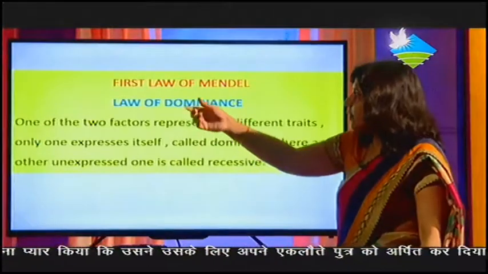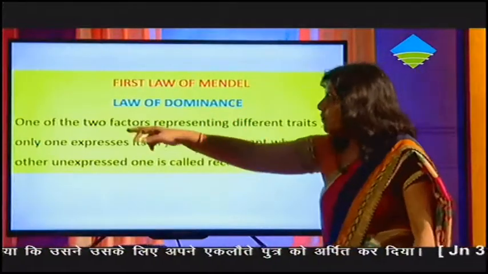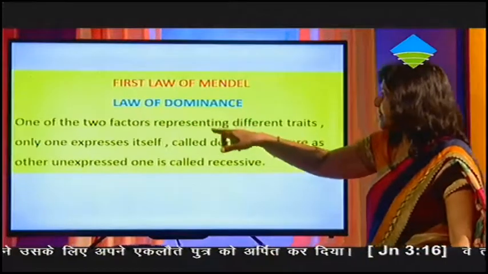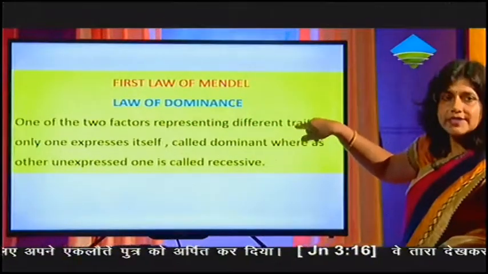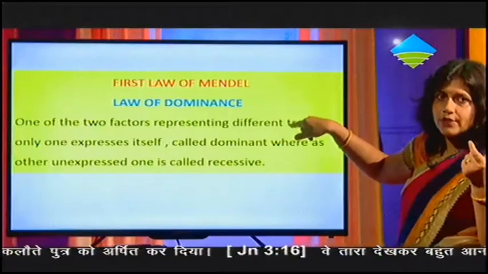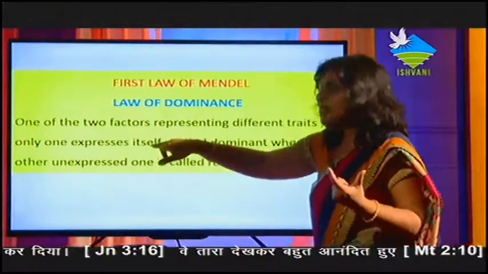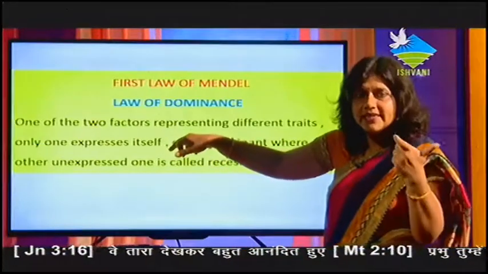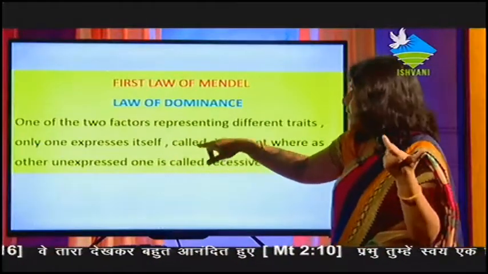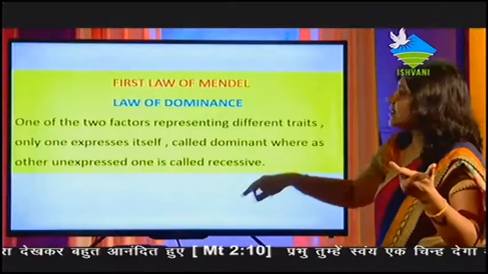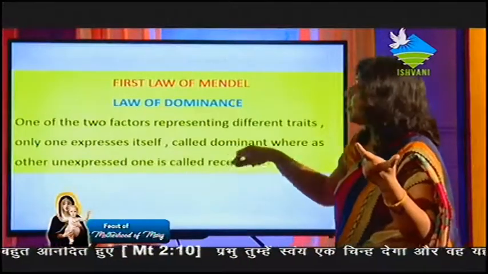So the law of dominance states that of the two factors representing different traits, for example the allele of tallness and the allele of dwarfness, only one expresses itself. Only the dominant character will be visible, called dominant, whereas the other unexpressed one is called recessive.